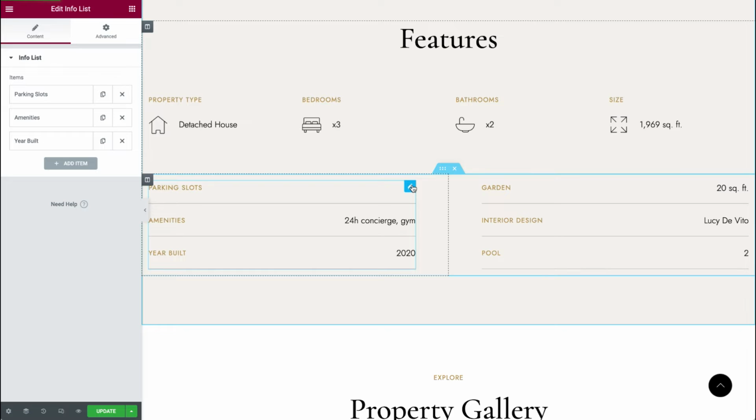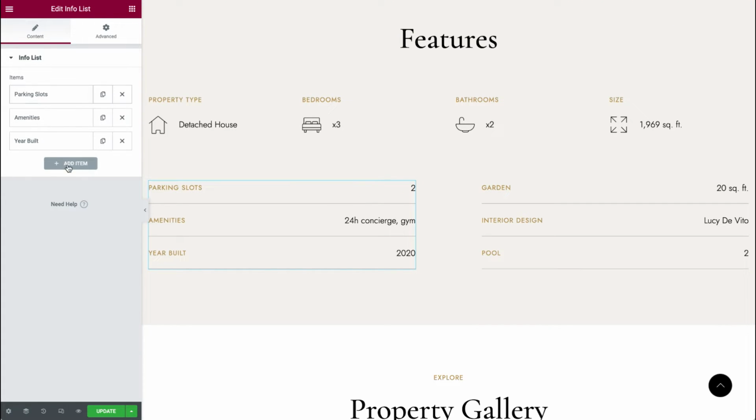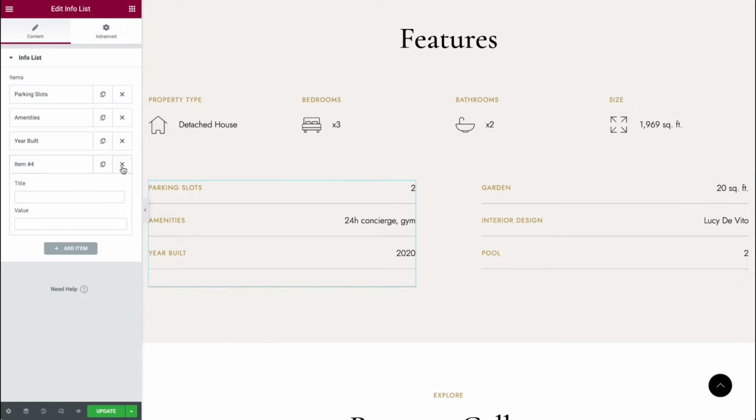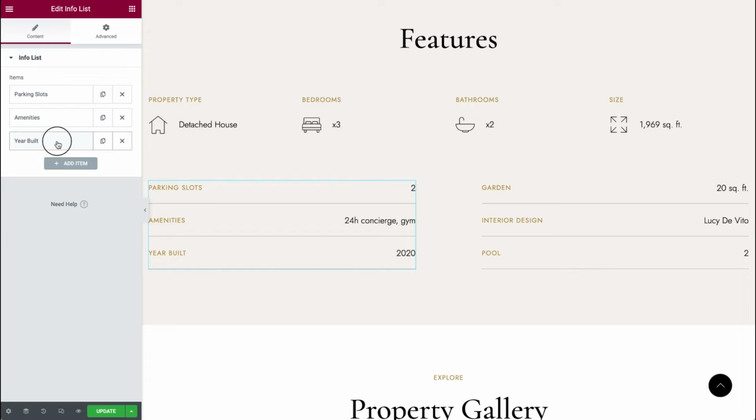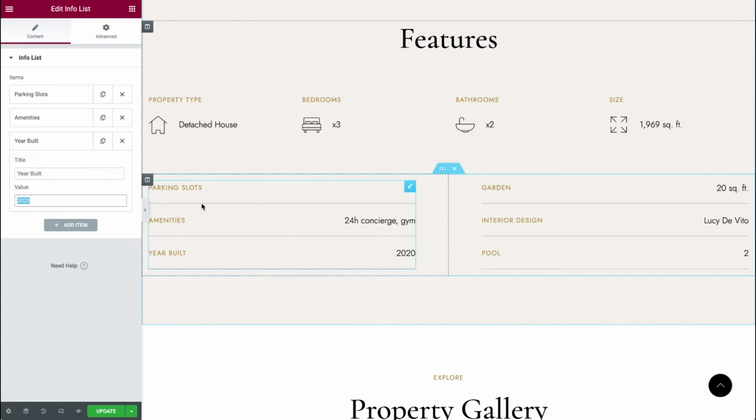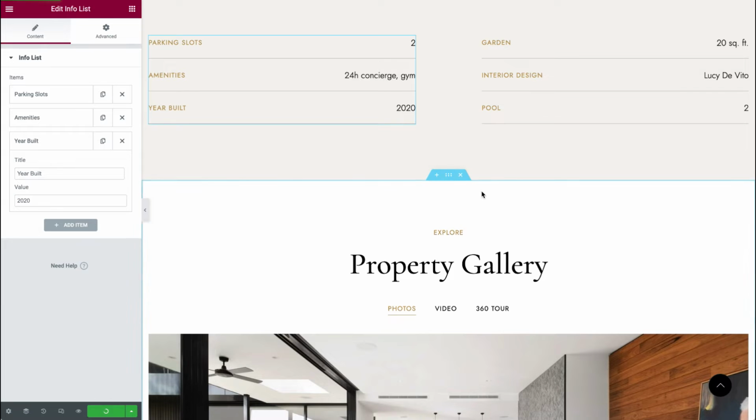Then we have 2 columns. Again, simply hover on each block, click on the edit icon, and you can see the list of items. You can add more items to the list by simply clicking on add item, remove items by clicking on the remove button, and make changes by clicking on the item. It will be expanded and you'll be able to edit title and value. This is title, this is value. Let's scroll down, let's click on the update button to save changes.